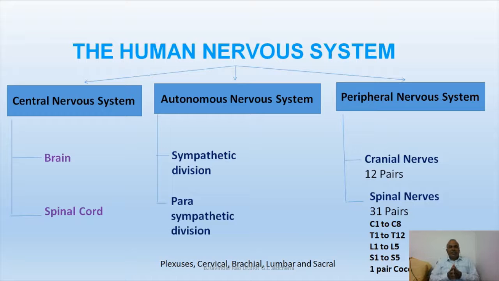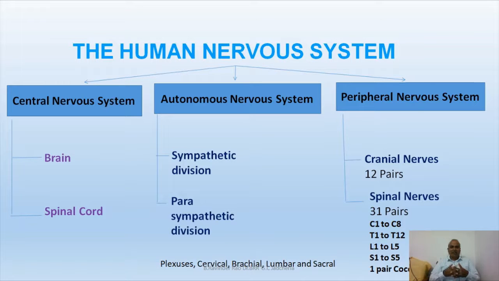Friends, understand that the autonomic nervous system controls or regulates very important vital organs. For example, the heart, the respiration rate, digestion, excretion. All these phenomena are regulated by the autonomous nervous system, which is not under our voluntary control.